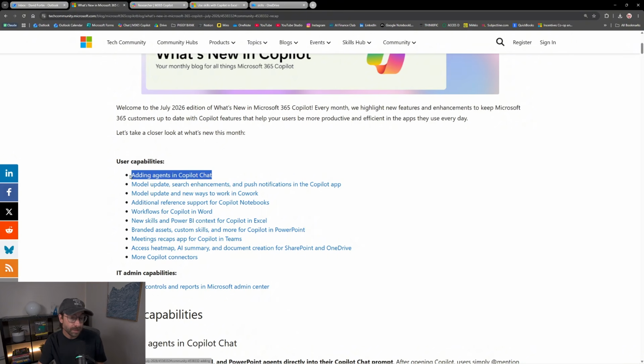Then I'll talk a little bit about adding agents in Copilot chat. Don't worry if you're new to agents, you will understand most of the things that I will say today. I will talk a little bit about the meeting recaps for Copilot in Teams. It's a new app. It's not out yet, but I want to show you the preview. It looks pretty cool. And we'll spend most of our time on skills in Excel and skills in PowerPoint.